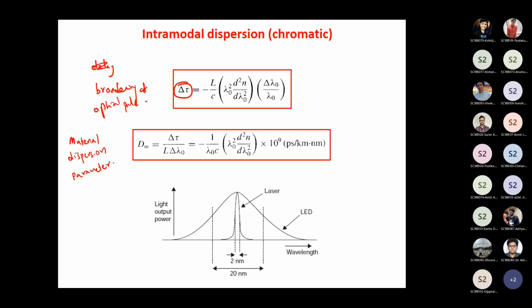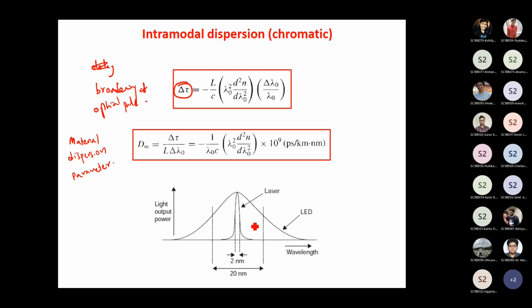Intramodal dispersion is also called chromatic dispersion. It's because optical fibers are dispersive in nature, and also because the optical source always has a finite line width.